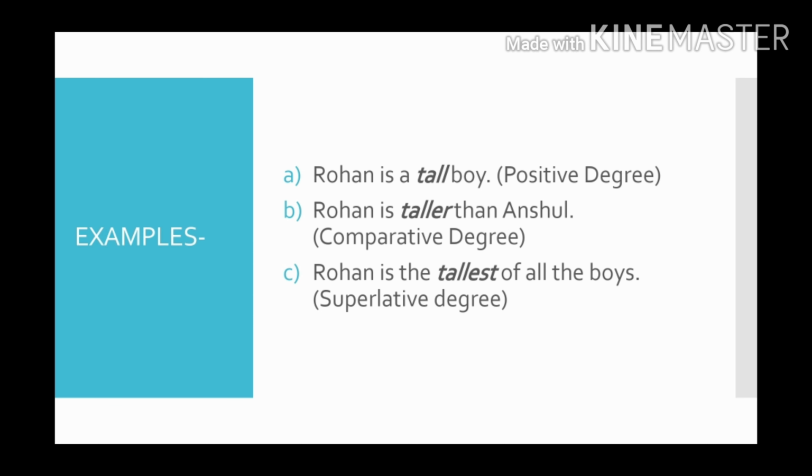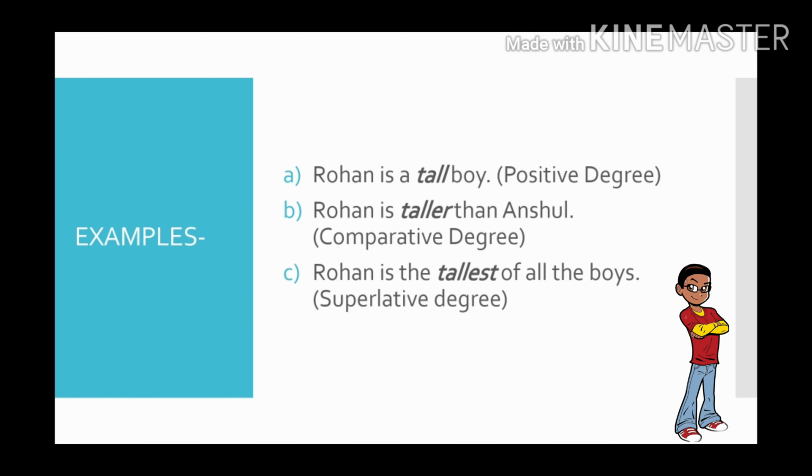Now let's take some examples to understand. Rohan is a tall boy. Here I'm describing Rohan. So here the adjective tall is in positive degree. Okay, because I'm not comparing Rohan to anyone else. That's why it is positive degree.